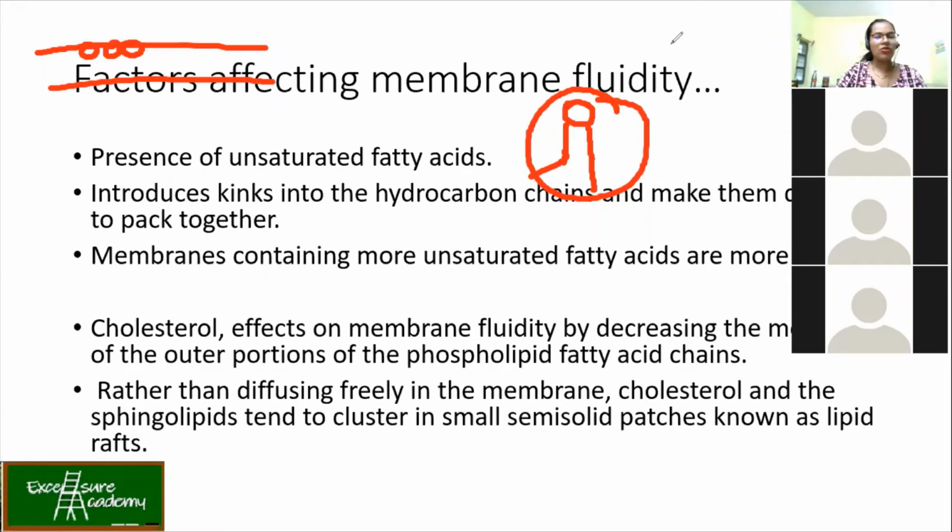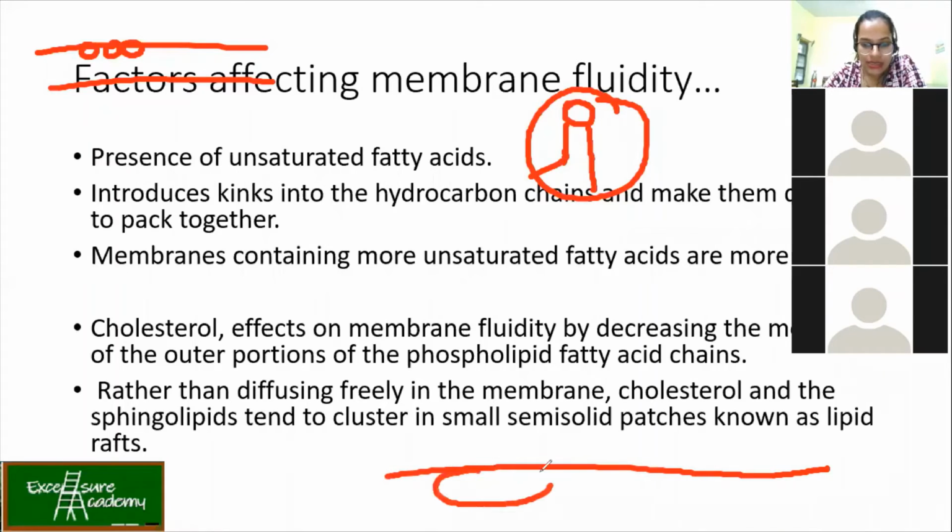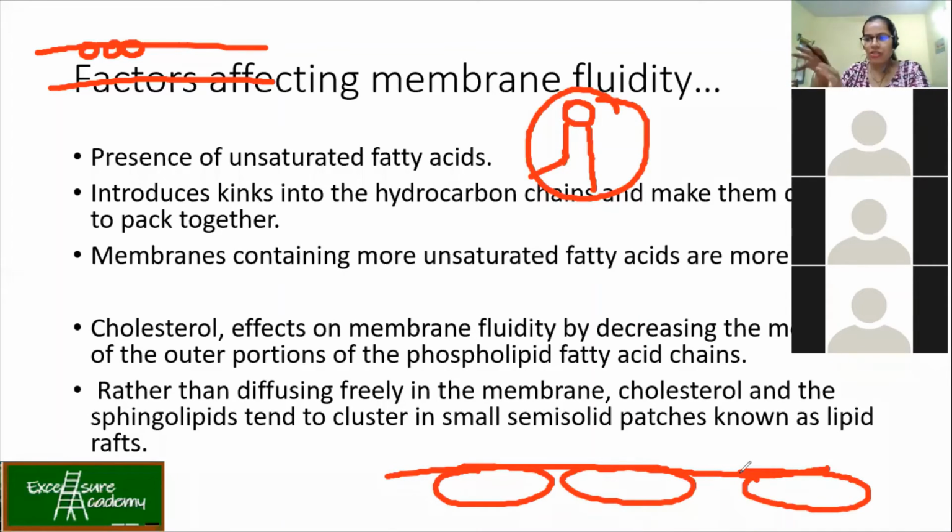Yes. So, what happens then? Lipid rafts. So, let's talk about the lipid rafts. If suppose this is your plasma membrane, in a few cases you can see that there are certain rafts. Raft is like what? A kind of small boat-like structure on which you can travel. So in the case of the plasma membrane, these lipid rafts are clusters of lipids together.